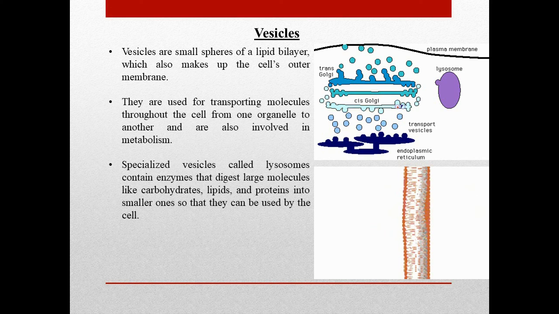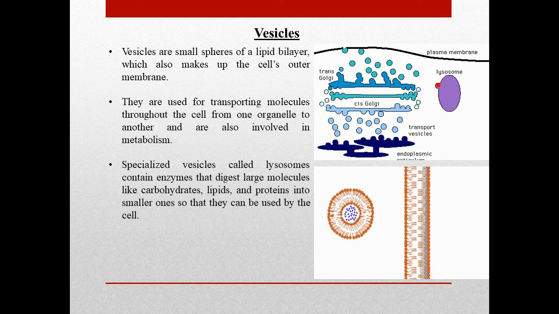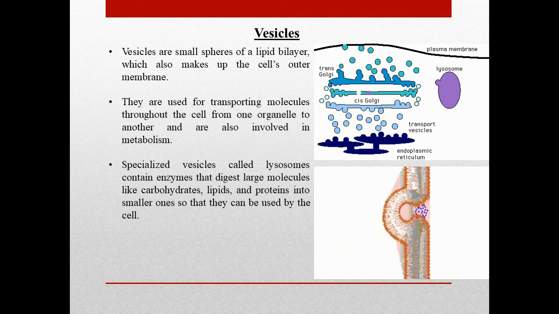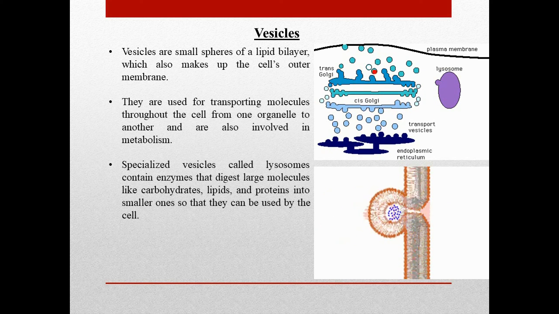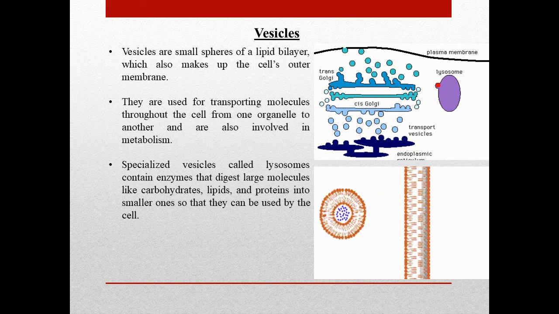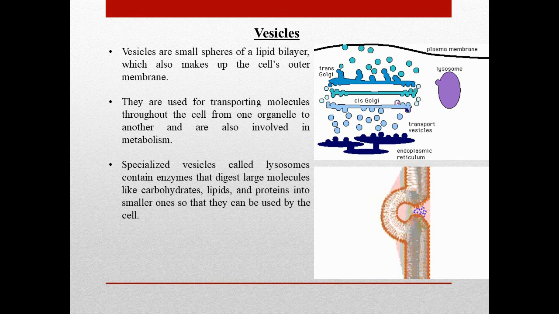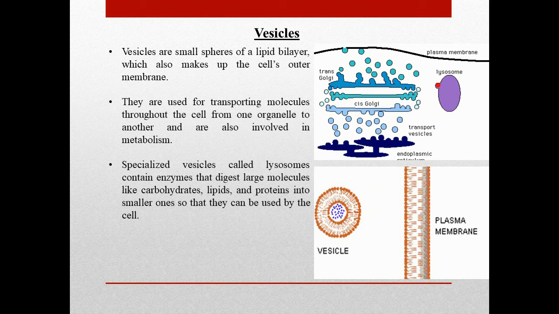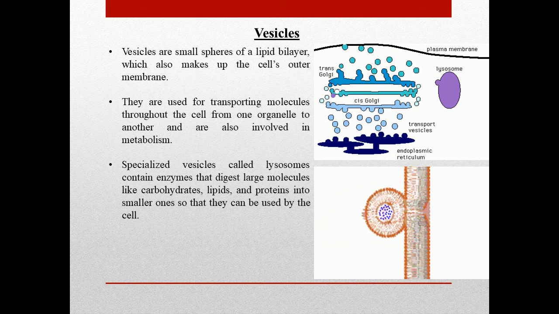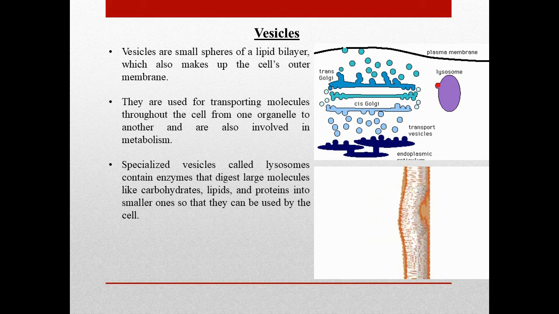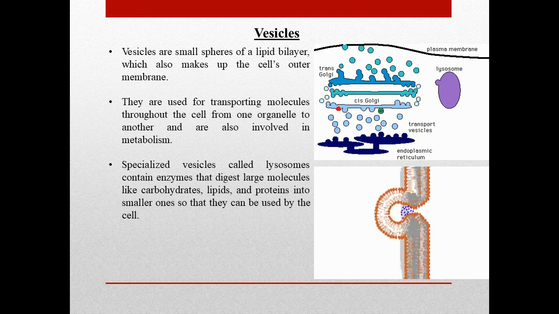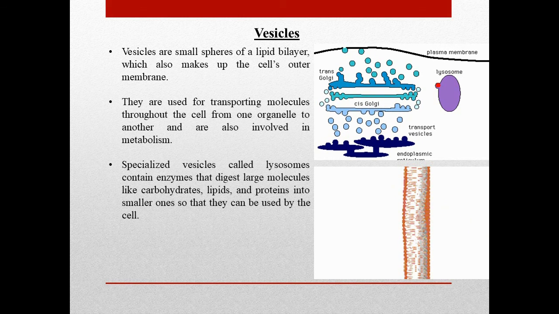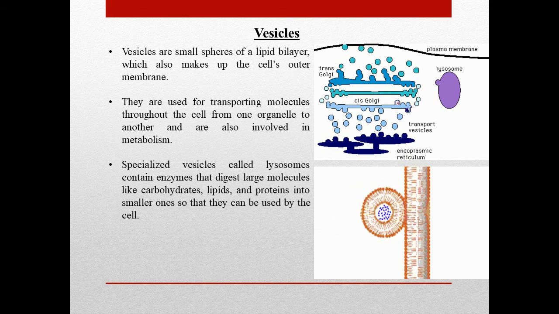Now, what is the meaning of vesicles? Vesicles are small spheres of a lipid bilayer, which also makes up the cell's outer membrane. They are used for transporting molecules throughout the cell from one organelle to another and are also involved in metabolism. Specialized vesicles called lysosomes contain enzymes that digest large molecules like carbohydrates, lipids, and proteins into smaller ones so that they can be used by the cell.